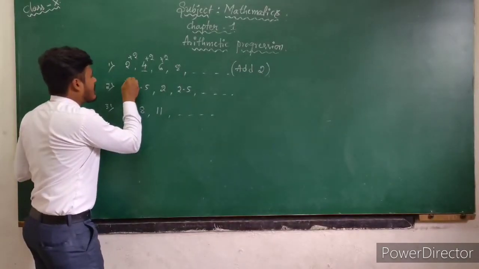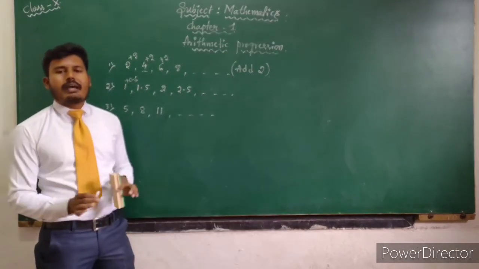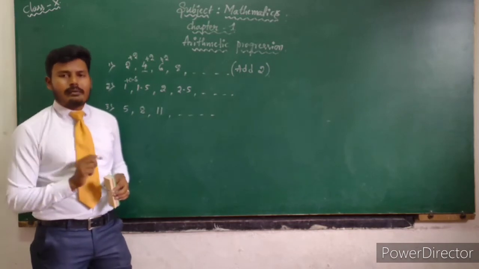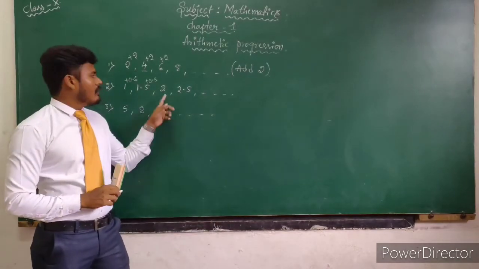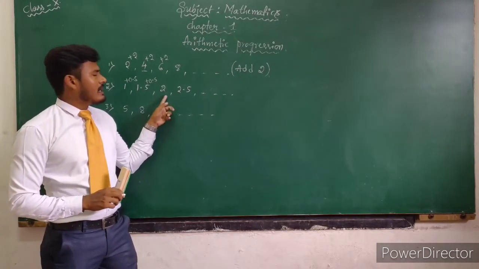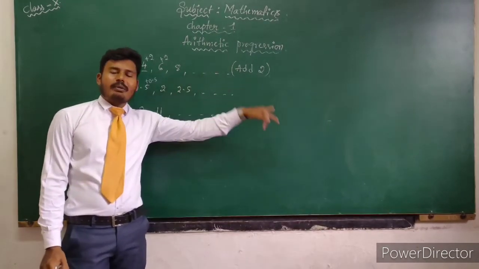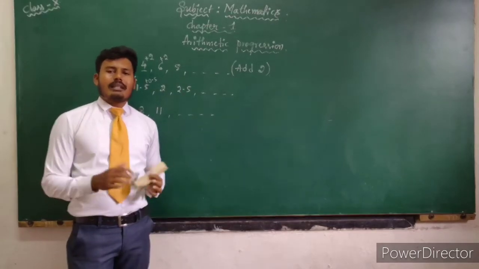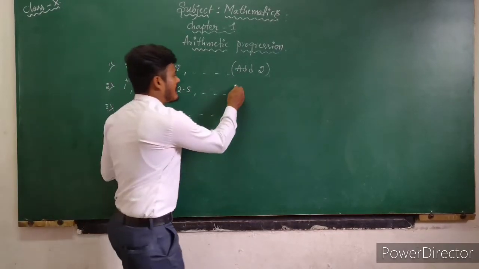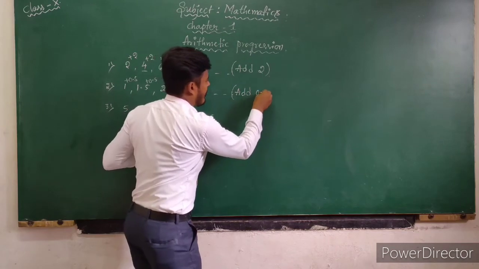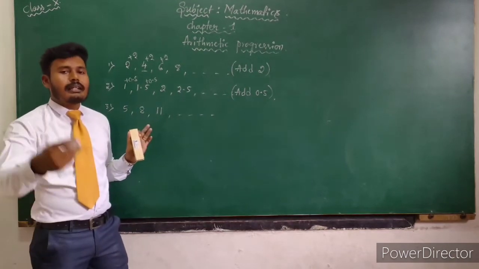Then coming to the second one, 1, 1.5, 2, 2.5 and so on. If you add 0.5 to the first term, you will get the next term. So 1 plus 0.5 is equal to 1.5. Then if we add 0.5 to 1.5, you will get 2. Then 2 plus 0.5 is 2.5, and 2.5 plus 0.5 is 3.0, which is nothing but 3. So here the rule is add 0.5 to its preceding one, and you will get the succeeding term.